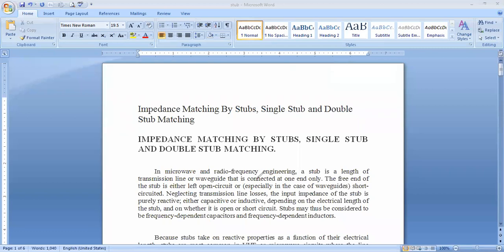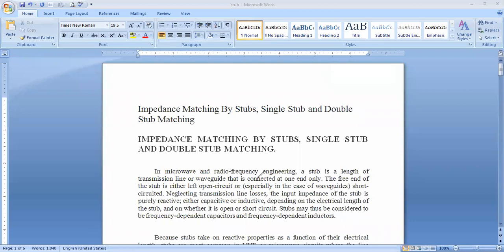Why? Because this is the short circuit stub, right? Already you saw what is the input impedance of a short circuited transmission line in yesterday's class. Here the termination end is jXL or jXC, either capacitive or inductive, depending upon the electrical length of that stub. Electrical length is nothing but that which contains those RLGC components.